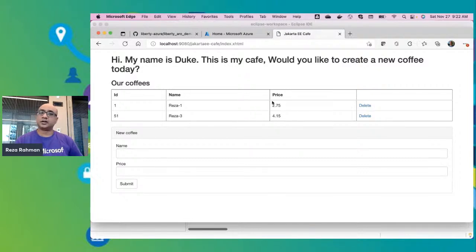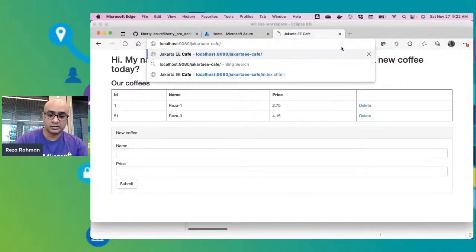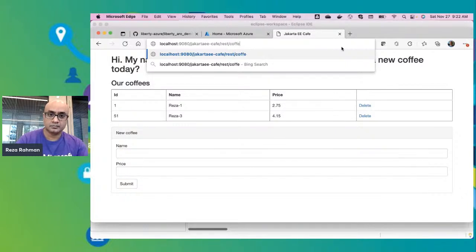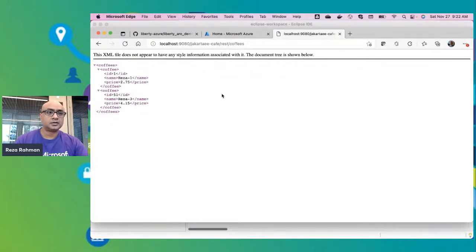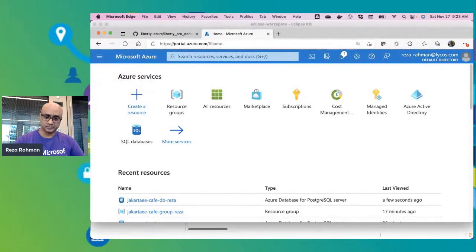So it's a very simple CRUD application, right? There's not a whole lot to it. There's actually a REST interface behind it as well. Let me show you the REST interface. Okay, so by default, it's doing XML output. Here's the XML output, and as you can see, it's showing me what's there. So the REST endpoint will also allow you to delete and add and whatnot. Actually, in the UI, it's a REST interface that I'm using behind the scenes.